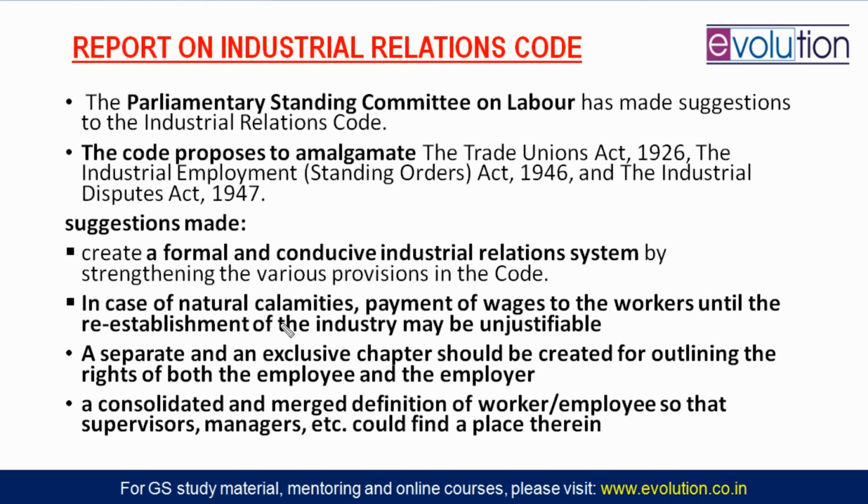This Industrial Relations Code also says a very good thing, and for some people it can be a very bad thing for the employee also. It says that suppose a natural calamity happens. In that situation, it will be unjustifiable that the company is not doing any production, the company is facing this situation because of the natural calamity, and still payment of wages to the workers is provided. So this act says that in case of natural calamity, payment of wages to workers until the re-establishment of the industry may be unjustifiable.